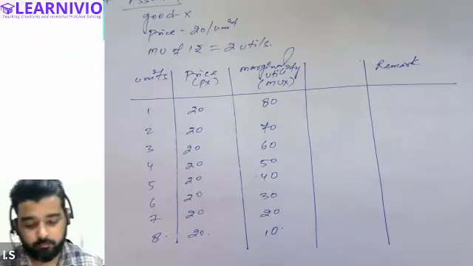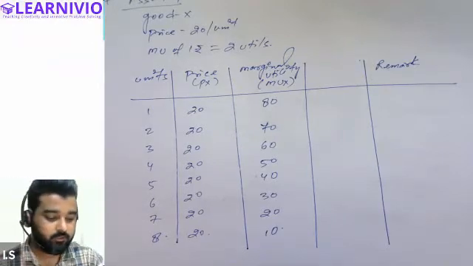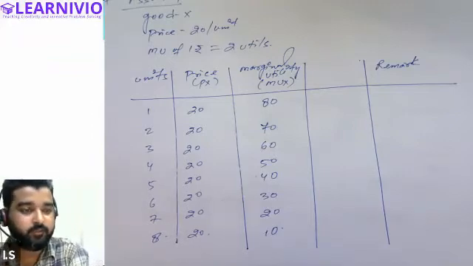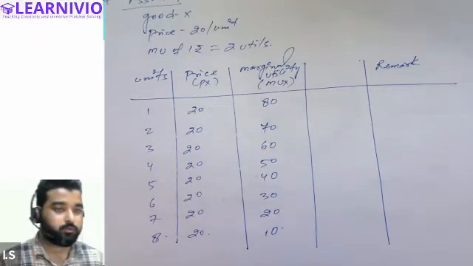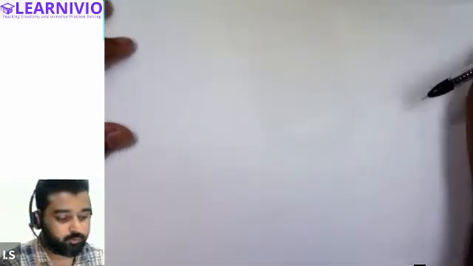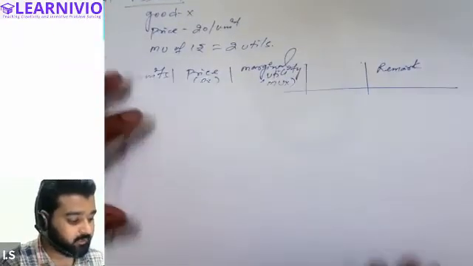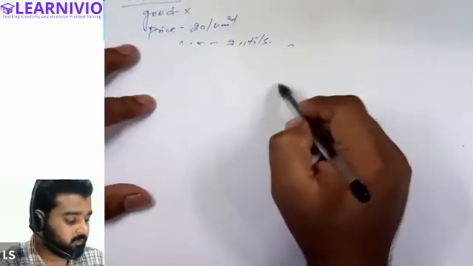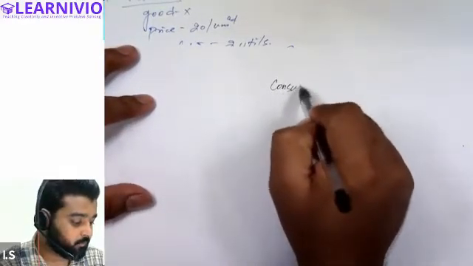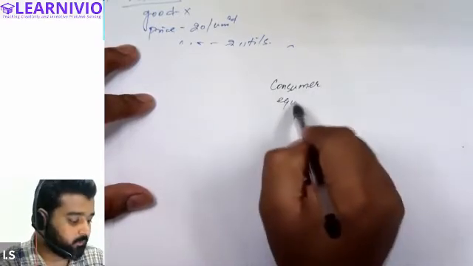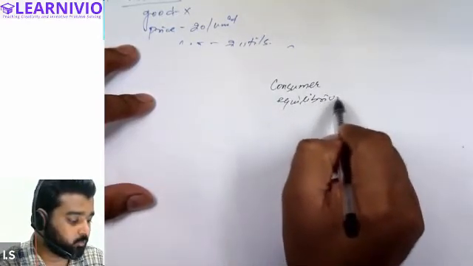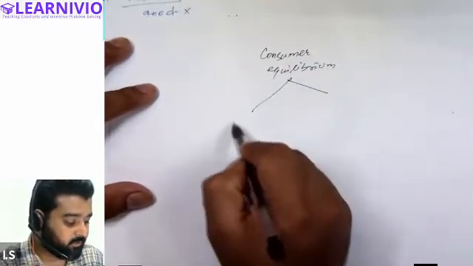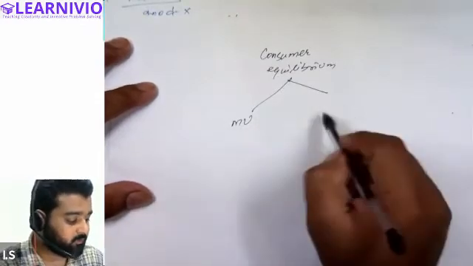All right, now one more thing I want to add here, and this is very, very important. This is something that Samisha asked in the previous class in the chat. Let's try to understand this. See what is happening here when we determine the consumer's equilibrium. We compare basically two things: the marginal utility of the commodity with the price of the commodity.